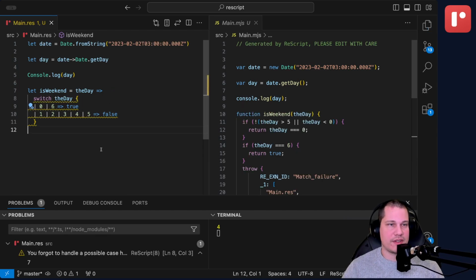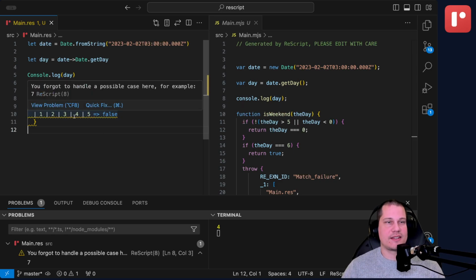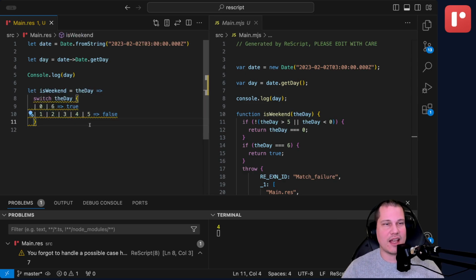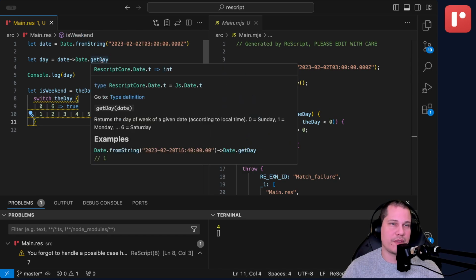So let's save this and let it compile, and we can see right away that ReScript complains that there's something wrong. If we hover over it, it says that you forgot to handle a possible case here, for example, 7. While we know that what can come back from this function is an integer that's either 0, 1, 2, 3, up to 6, ReScript doesn't know that.